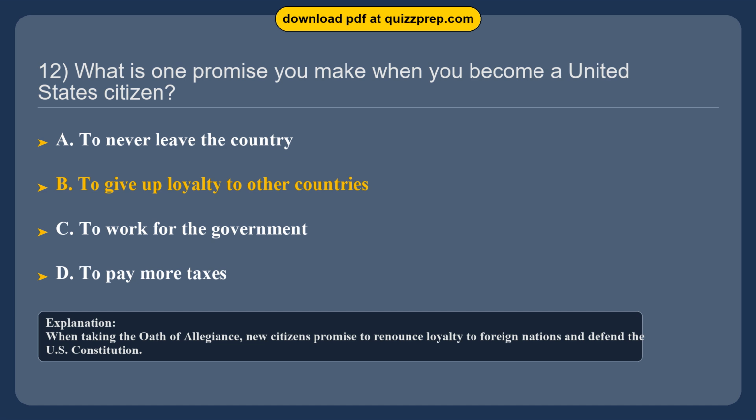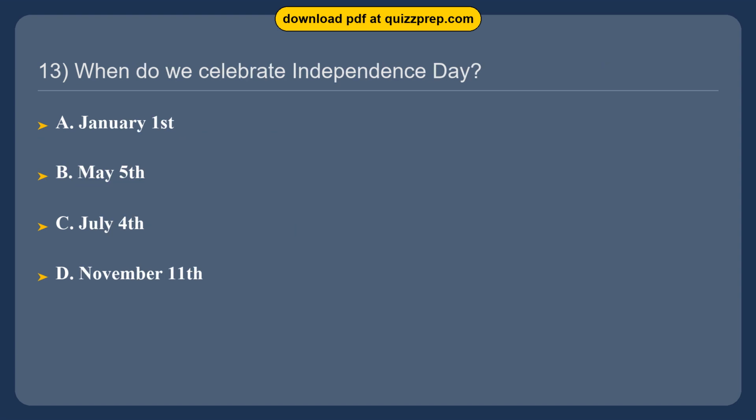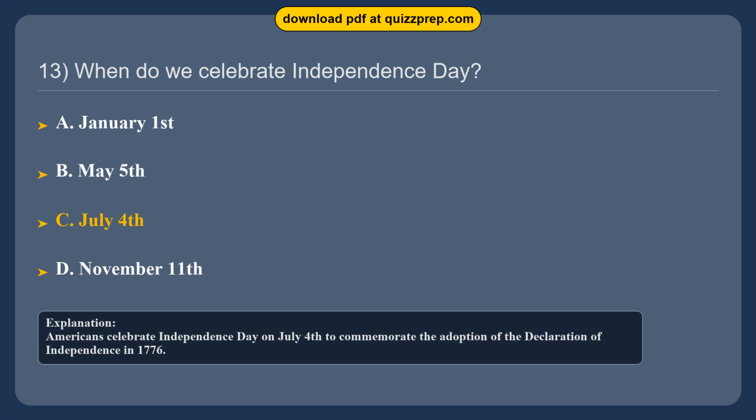When taking the oath of allegiance, new citizens promise to renounce loyalty to foreign nations and defend the U.S. Constitution. Question 13. When do we celebrate Independence Day? Option A, January 1st. Option B, May 5th. Option C, July 4th. Option D, November 11th. The correct answer is option C, July 4th. Americans celebrate Independence Day on July 4th to commemorate the adoption of the Declaration of Independence in 1776.